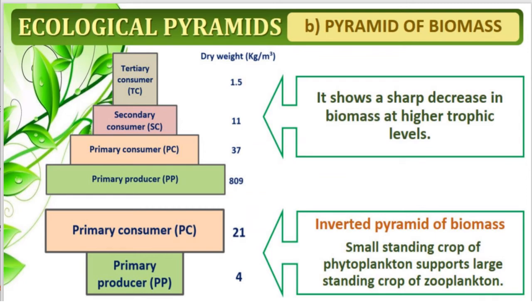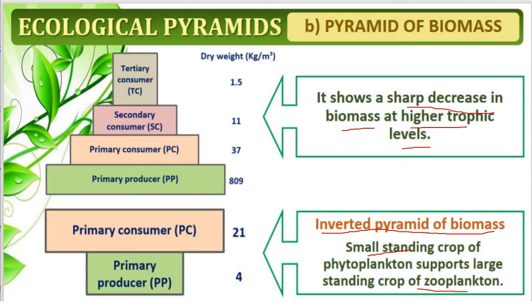This is the pyramid of biomass. In the pyramid of biomass, we have tried to show the dry weight. It shows a sharp decrease in the biomass at higher trophic levels. Usually in the sea, we find an inverted pyramid of biomass, where a small standing crop of phytoplankton supports a large standing crop of zooplankton, so the pyramid of biomass is usually inverted in the sea. This one is upright, and this one below is inverted.